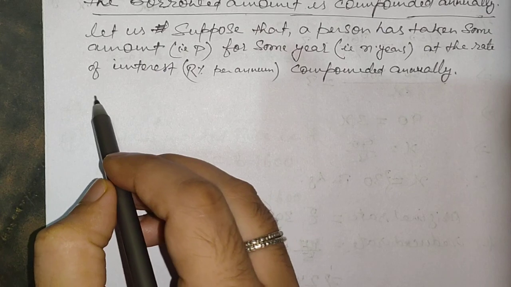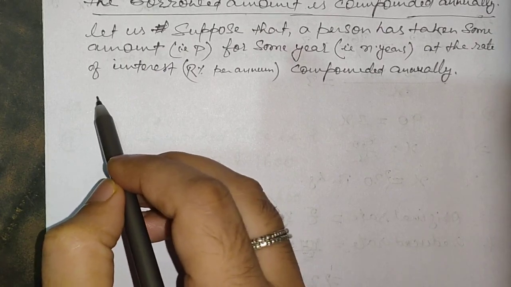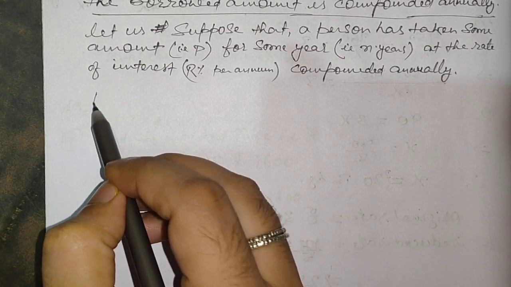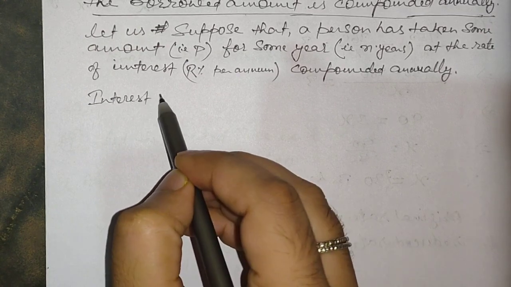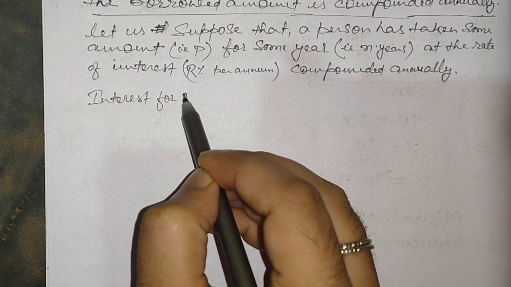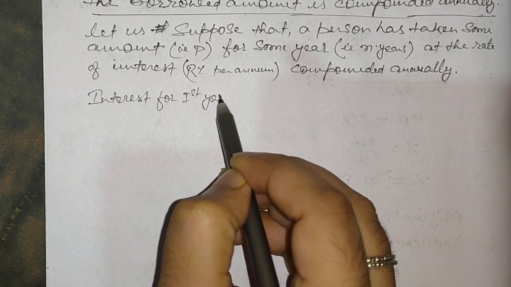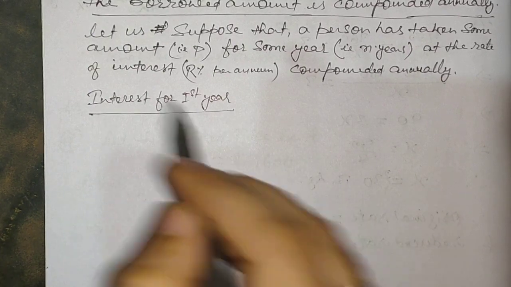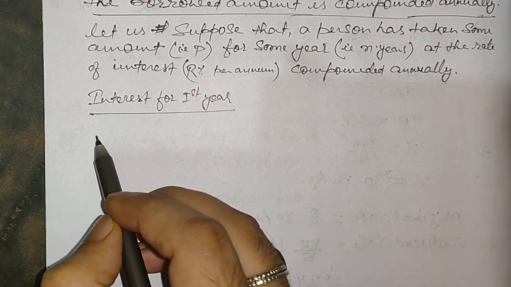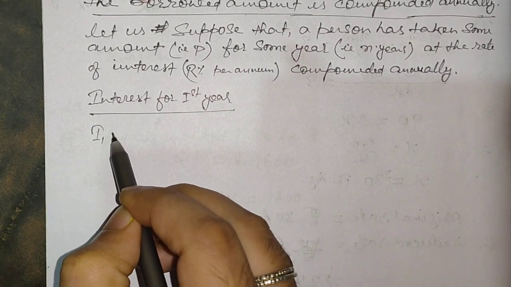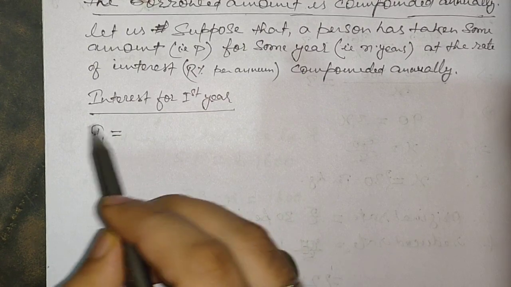So first we are going to calculate the interest for the first year. After this I'm not going to write interest for first year, second year and third year in words. Let us denote the interest for the first year as I1.